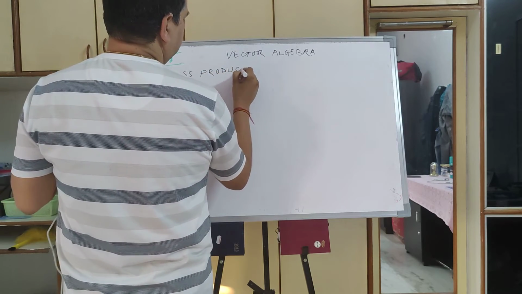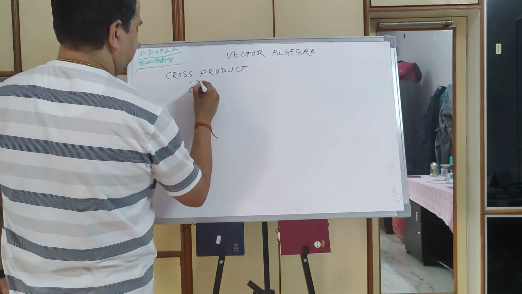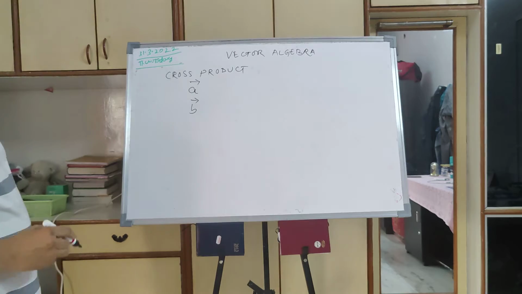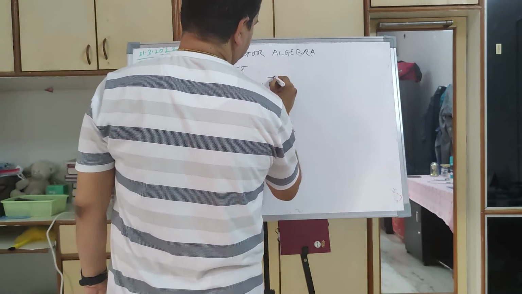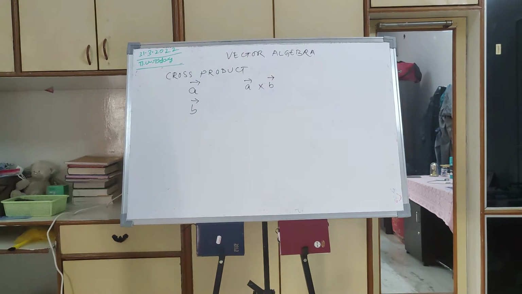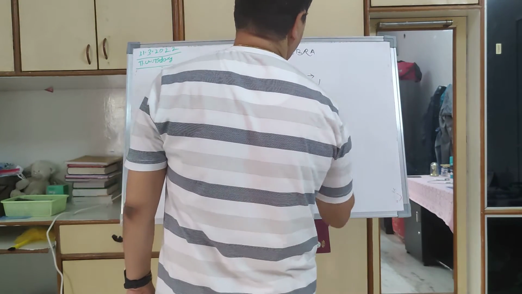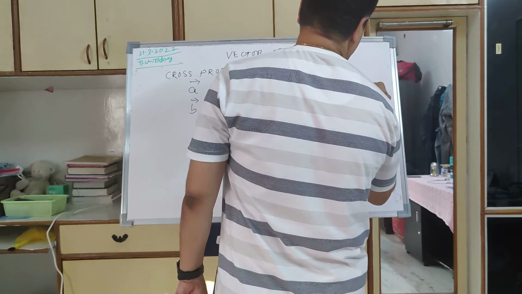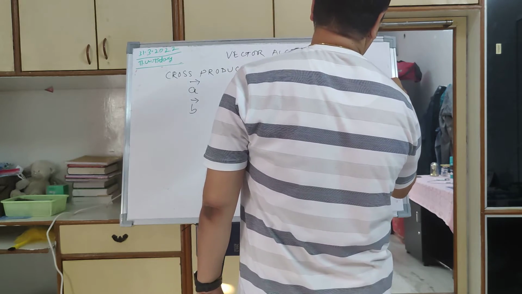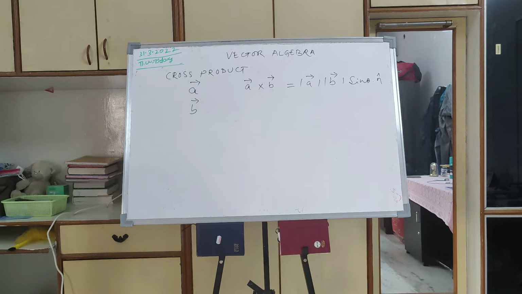Cross product means the product of two different vectors. I have vector A, I have vector B, which gives a vector. Then what is cross product? A cross B. What is the meaning of this? It is magnitude of A, magnitude of B, sine theta into a unit vector perpendicular to the plane. I'll tell you what it is. So that's why it is a vector.